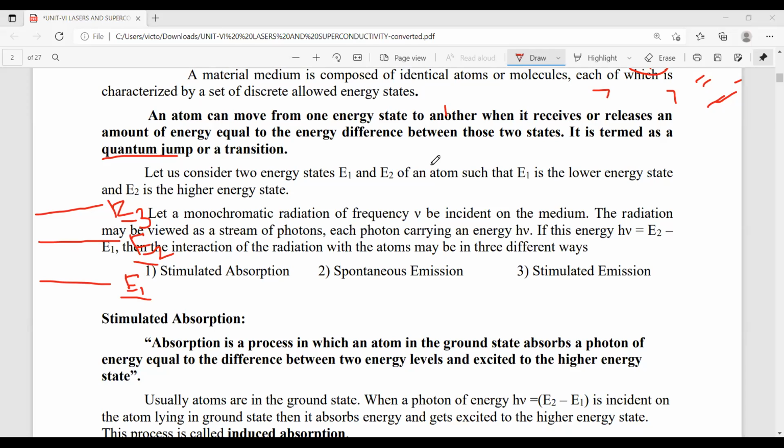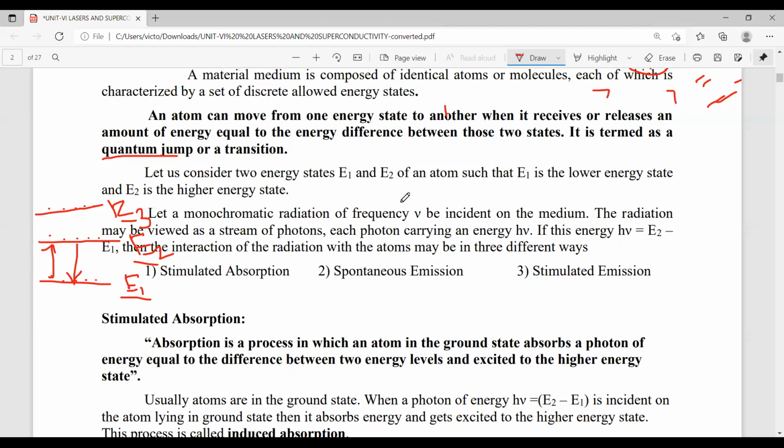Okay, right. Actually, atoms are located in these energy levels like that. Now the transition takes place from E1 to E2, or E2 to E1, whatever it may be.